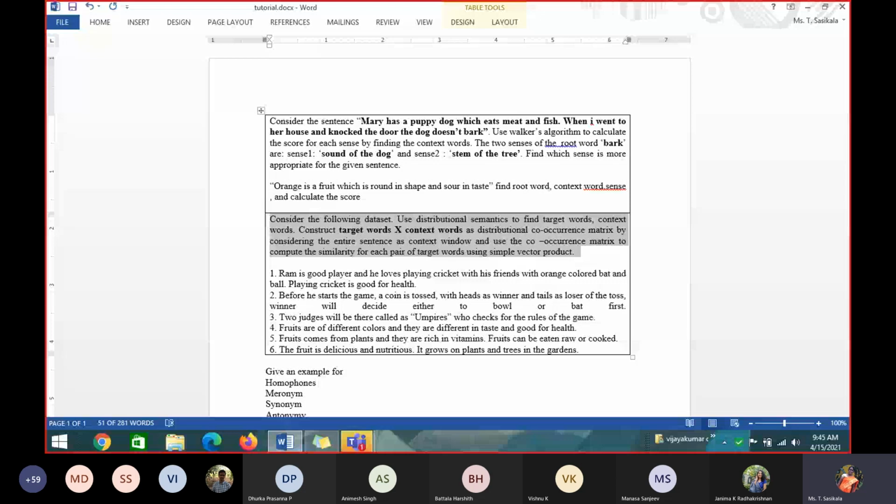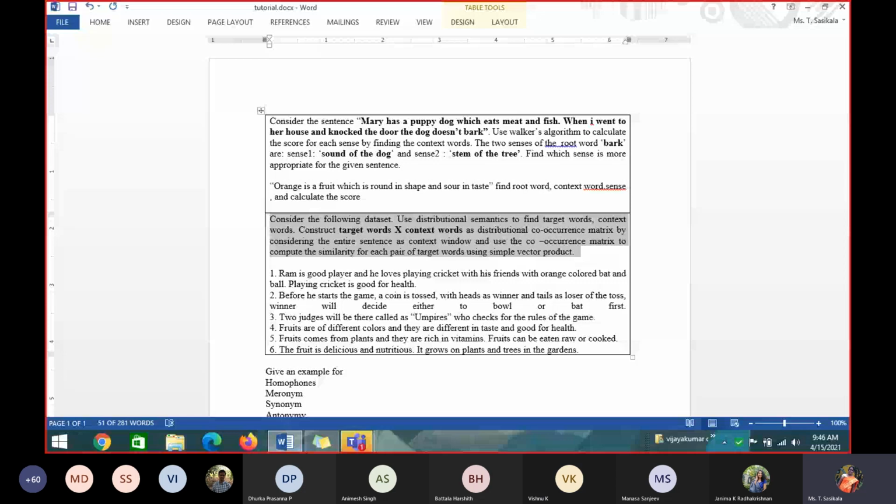Some 3-4 target words you can identify. Second, as Vishnu told, you have to identify the context words. Context words are nothing but the characteristics. For example, if it's a car, a wheel is a part of the car. So the characteristics, features or vocabulary that represent the target words are called context words. Context words are done, Vishnu. Third, what do you have to do? Identify the context window.